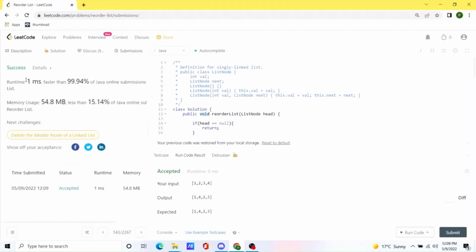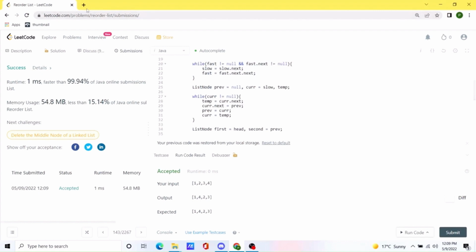And our code is actually pretty efficient, and it runs faster than most of the other Java submissions, which is a pretty good thing. I will be posting this in the comments, so you can check it out from there.